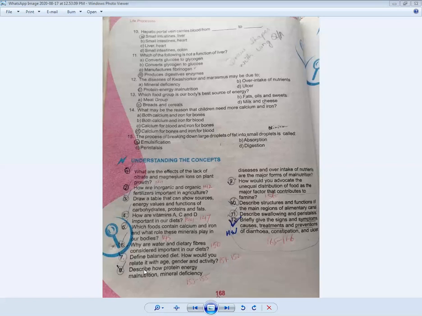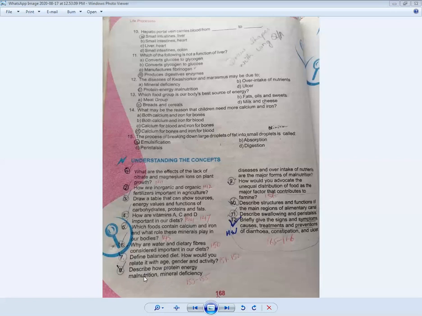Come to question number 8. Describe how protein energy malnutrition, mineral deficiency disease, and over intake of nutrients are the major forms of malnutrition. Okay, so you can find its answer in your book from page number 153 till page number 155. You have also discussed in the book protein energy malnutrition, the short form PEM.